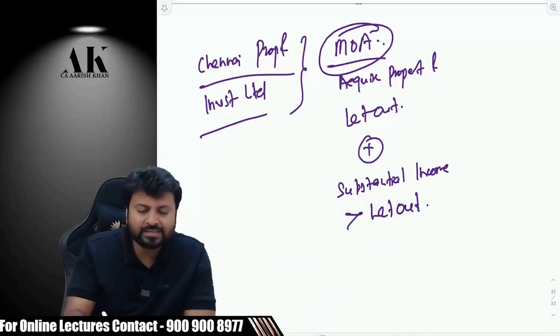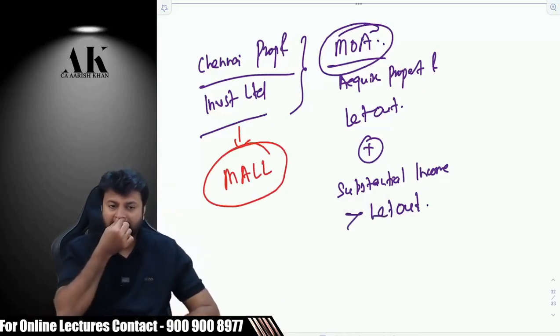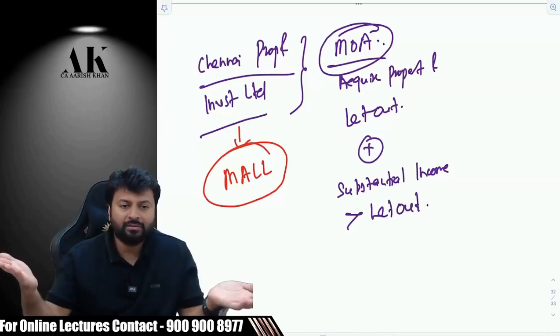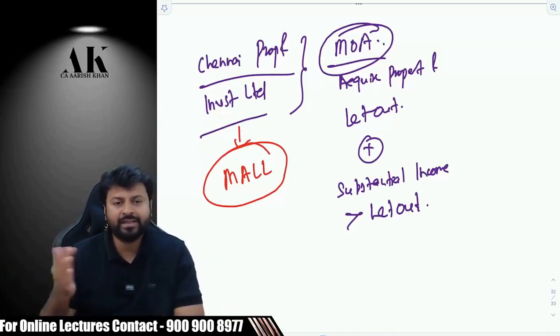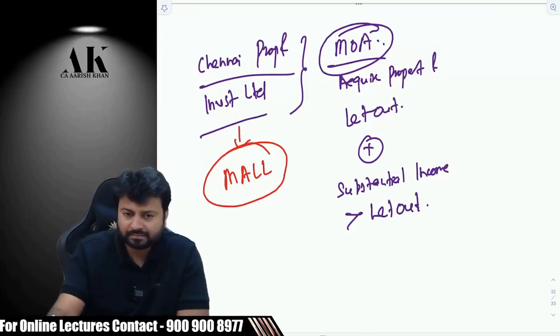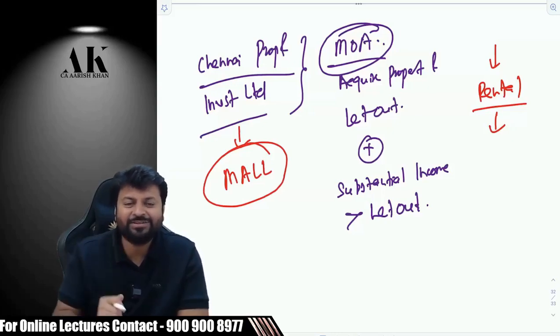You can just understand this is nothing but like a shopping mall. What does a shopping mall do? It constructs the mall and then lets out the entire mall, small shops, to different people, right? And they earn rental income. What do you feel? Where will it go? Which head? These rental incomes will go where? Palani is giving all opposite answers. It's a matter of great confusion. It's not that easy to classify income in practical life. That's what I am saying.